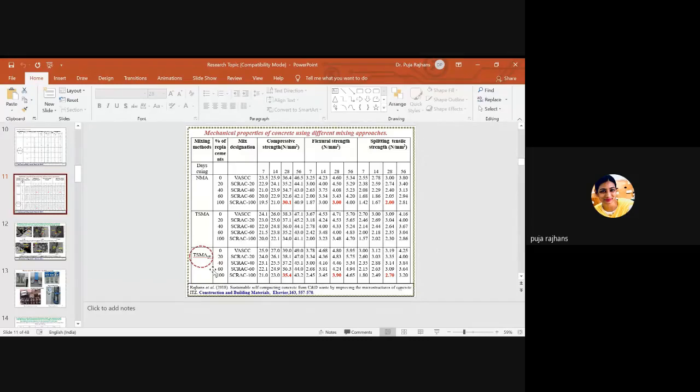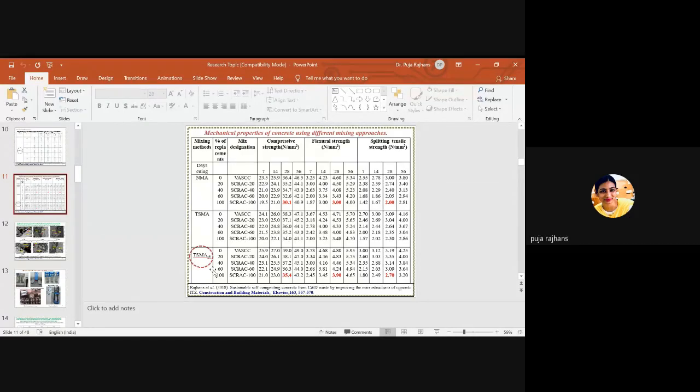So this is the difference, and the TSMA SFC gives better results as compared to the normal mixing approach. In 28 days curing, with 100% replacement using the normal mixing approach, we have 30.1 Newton per mm square of compressive strength. In TSMA SFC, the strength is 35.4. So you can clearly say that using TSMA SFC, you will achieve your desired strength.